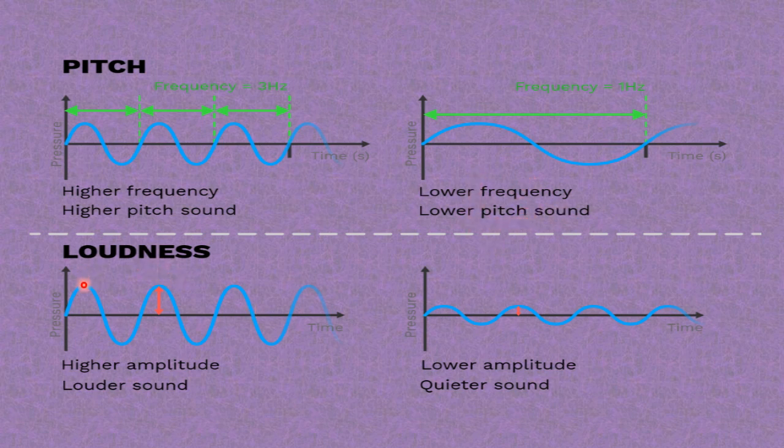Now let's look at loudness. Now you can see amplitude talks about the maximum height of every wave. So you can see this is the height. This one explains the amplitude. This one also explains amplitude. So the highest height of a sound wave describes the amplitude. Now, as you can see here, the higher the amplitude, the louder the sound that you hear. But here you can see that you have a lower amplitude, therefore you have a quieter sound.